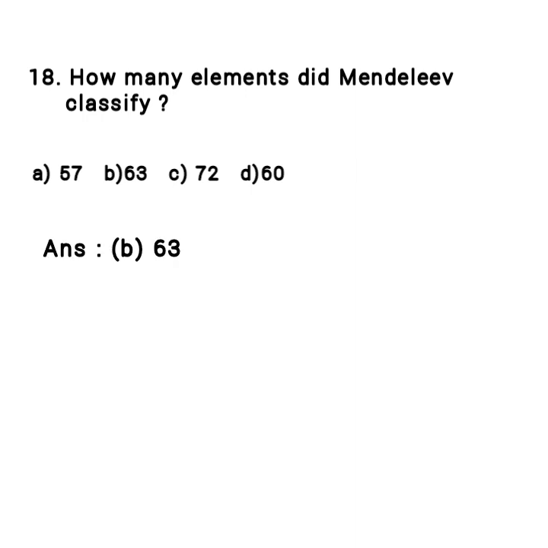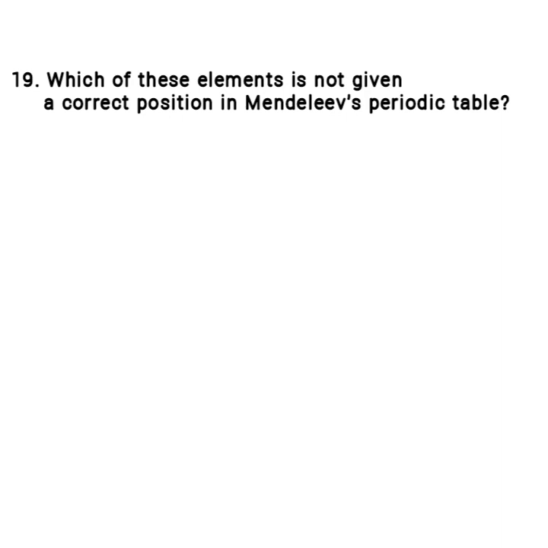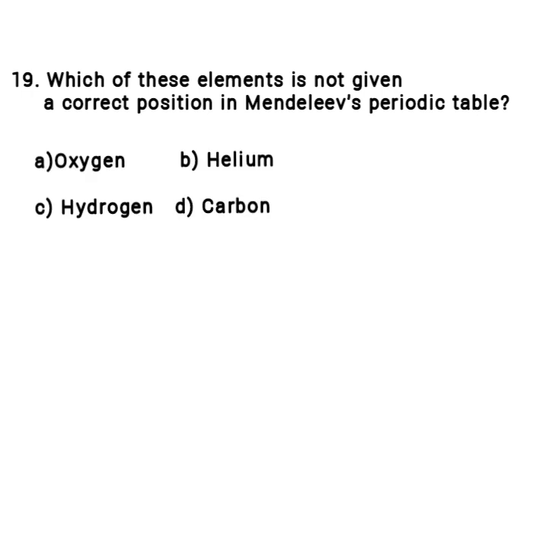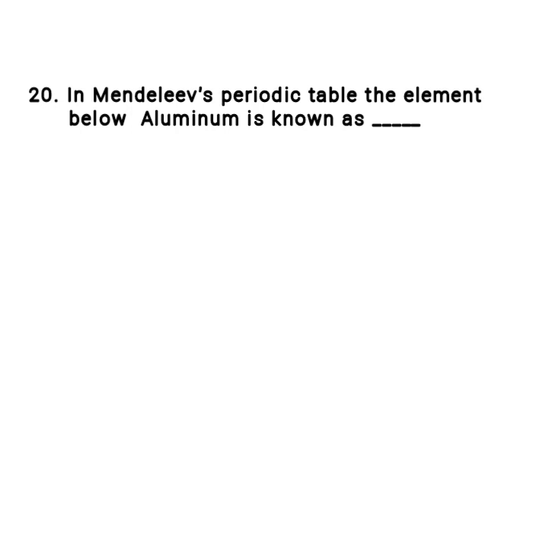Answer, option B, 63. Which of these elements is not given a correct position in Mendeleev's periodic table? Options A, oxygen, B, helium, C, hydrogen, D, carbon. Answer, option C, hydrogen.